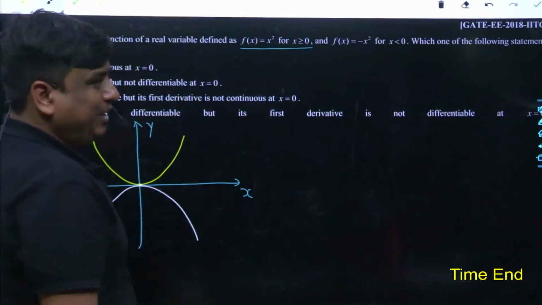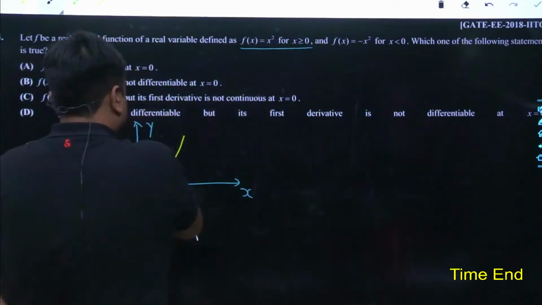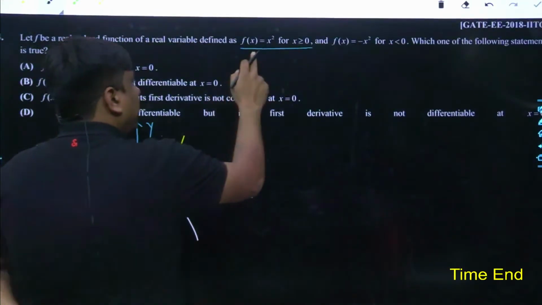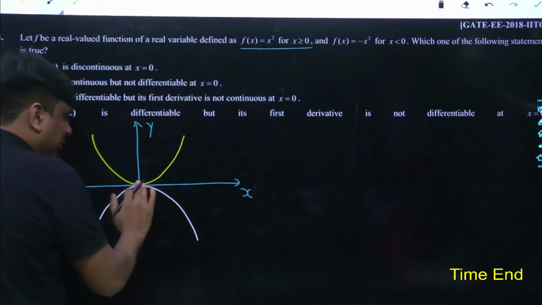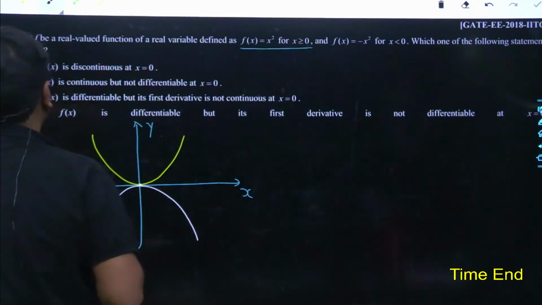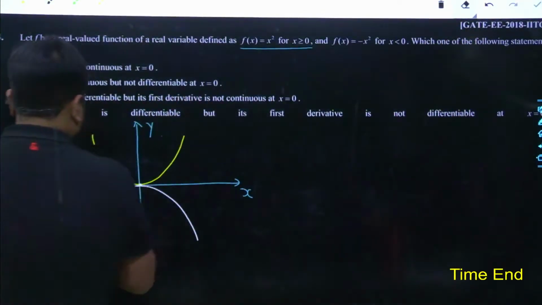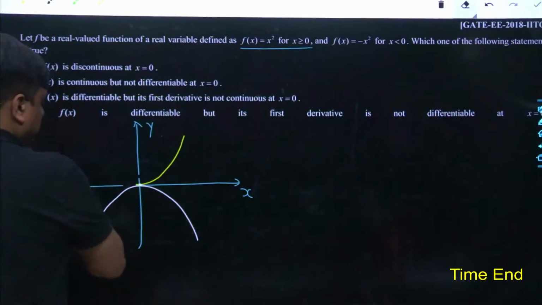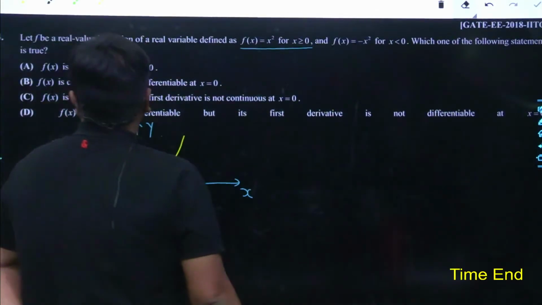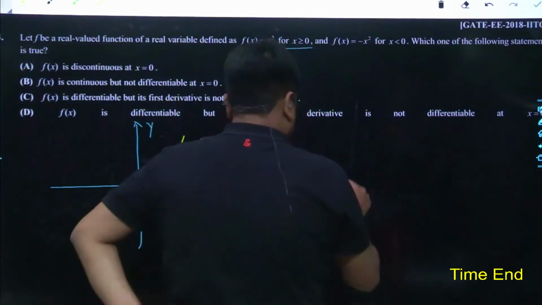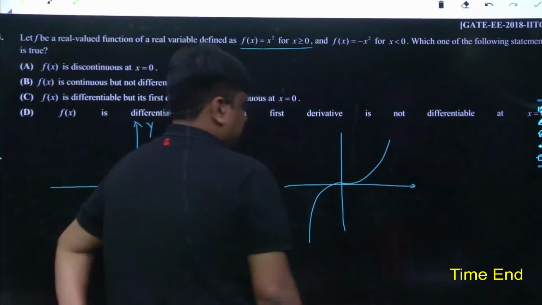Agreed? It has been clearly shown. Just try to understand. f(x) is x square only and only for positive values of x, and f(x) is minus x square only and only for negative values of x. That means this part would be rubbed out and this part would be rubbed out. Did you really understand what exactly I wanted to communicate here? Yes, sir, we had a little idea. You can go ahead now. So what I am doing, this part is gone, and then this part is gone, and the curve is like this, like this and like this.